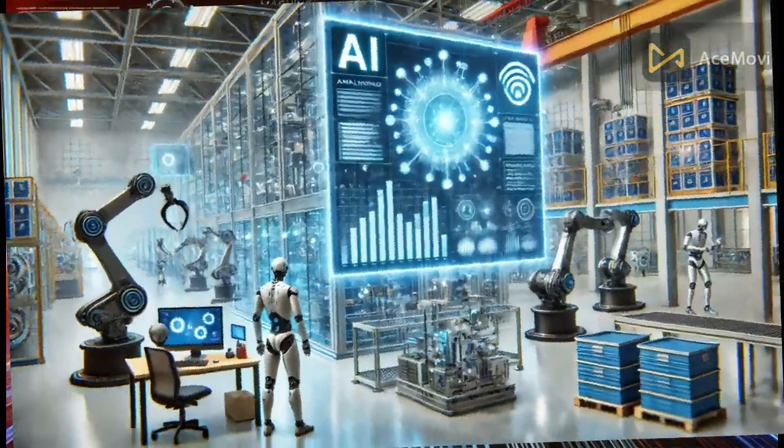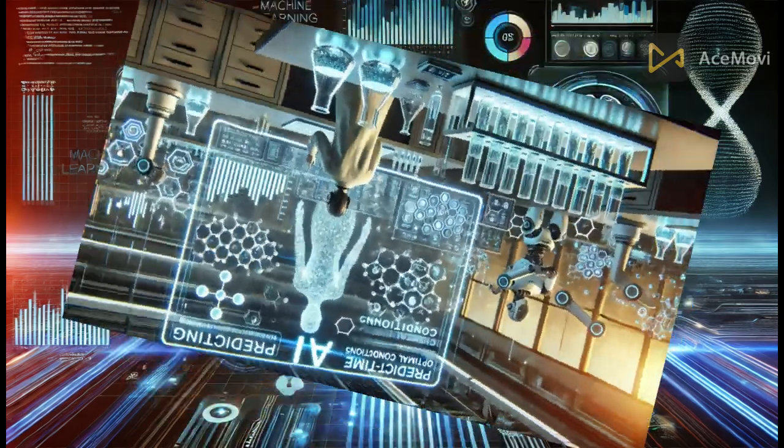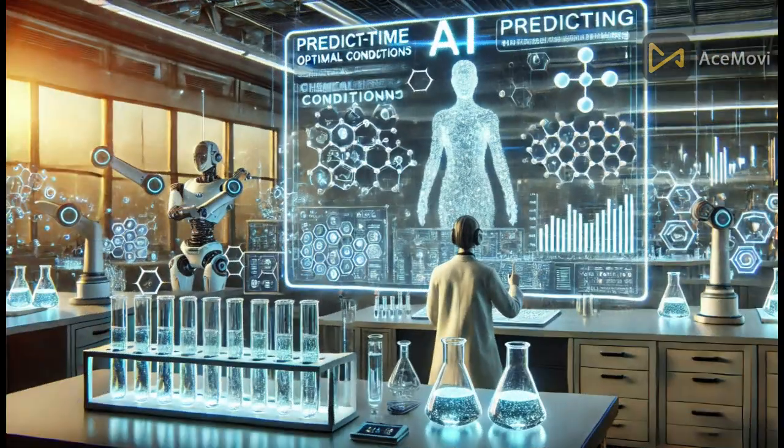AI in industrial engineering. AI optimizes workflows, supply chains, and production efficiency in industrial engineering. AI in chemical engineering. AI accelerates chemical engineering by predicting reaction outcomes, optimizing processes, and reducing waste.